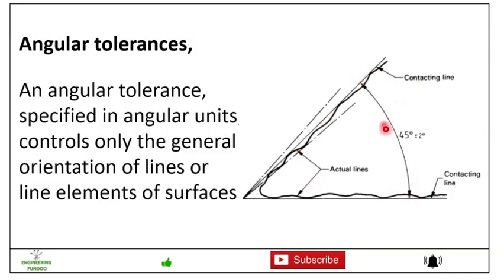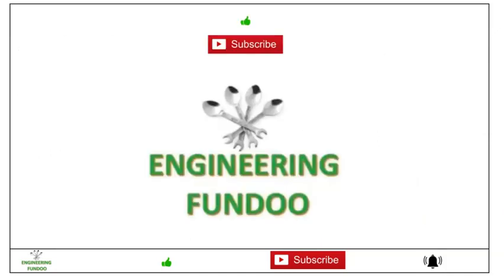The angle between the two contacting lines is 45 degrees plus or minus 2 degrees. So angular tolerance is specified only in angular units and controls only the general orientation of lines and line elements of a surface. So this is how the angular dimension is considered and tolerancing on angular dimension is done.